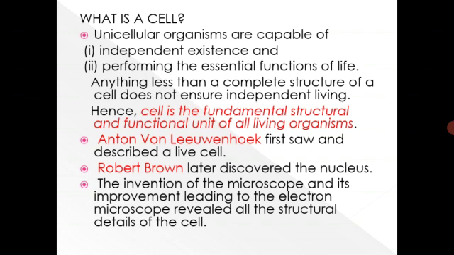Anton von Leeuwenhoek first saw and described a live cell. Later, Robert Brown discovered the nucleus. Schwann reported that cells had a thin outer layer which is today known as plasma membrane. He also concluded presence of cell wall is a unique character of plant cells. The invention of the microscope and its improvement leading to the electron microscope revealed all the structural details of the cell.